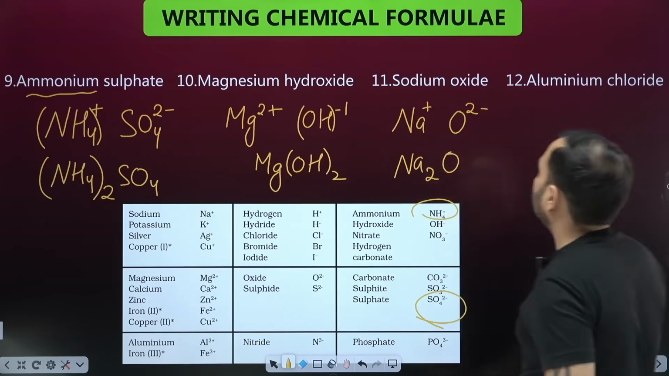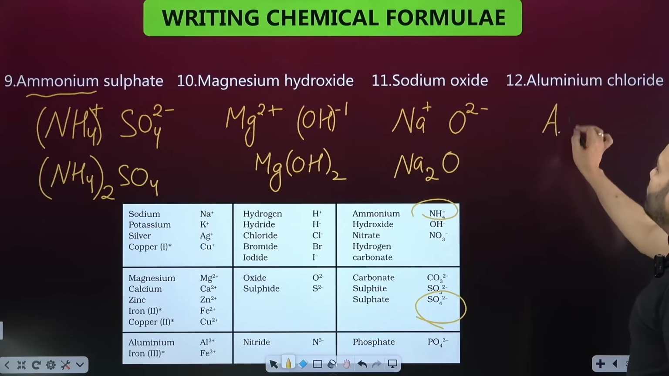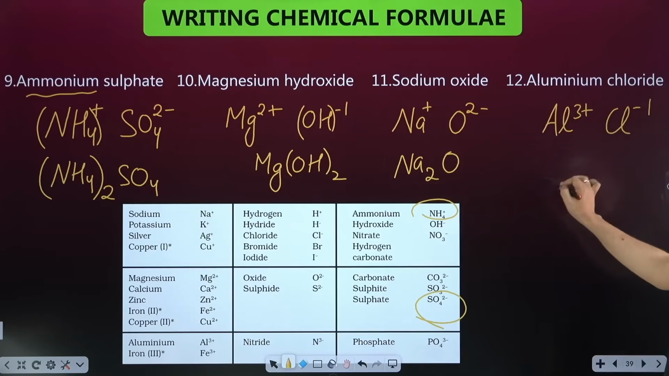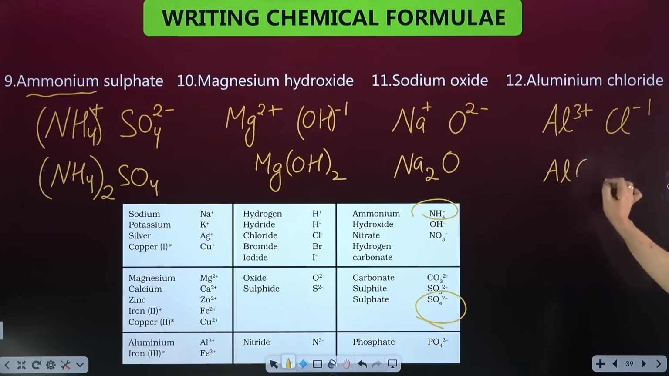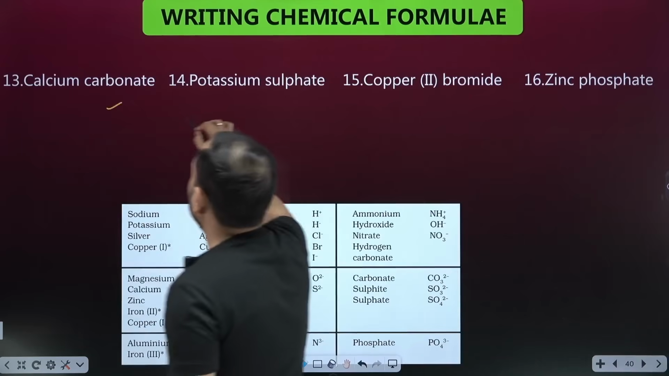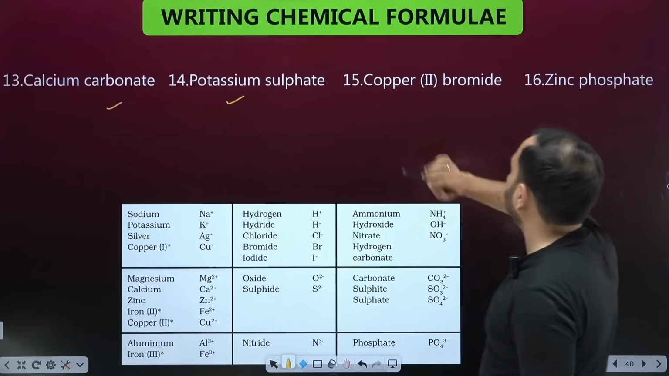Below Na came 2 and here is 1. Na2. Aluminum chloride: aluminum you will see 3 plus, chloride you will see Cl minus. You will cross multiply, so below Al, 1 will come and Cl, 3 will come. So do it quickly. This one you will do as homework. This one I will do.